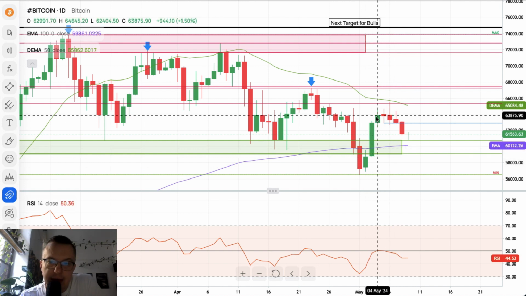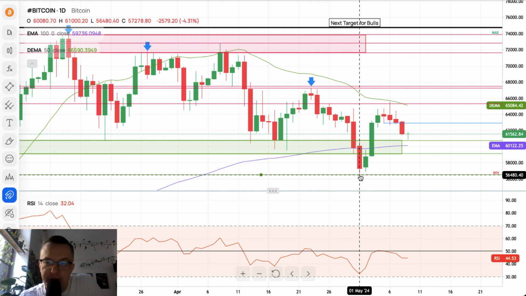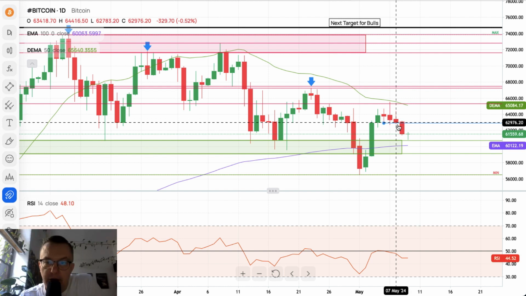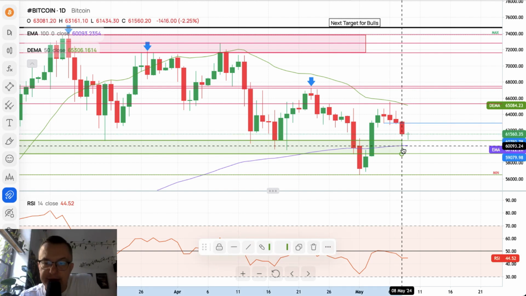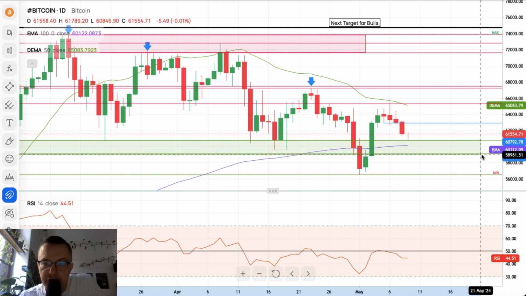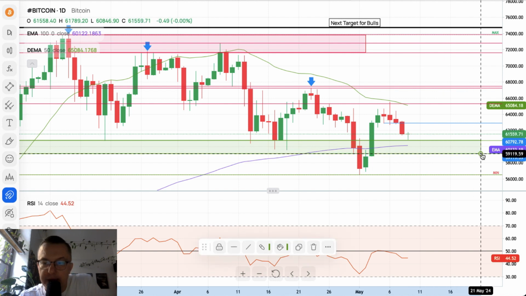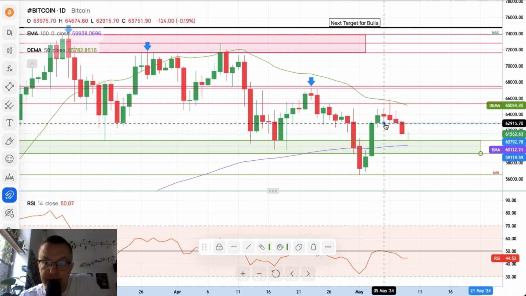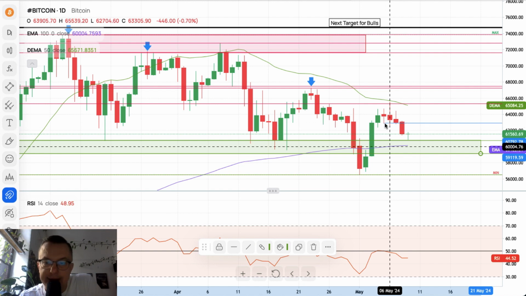We got 3 days up, very nice reversal from the lows at 56,480, and then we got the potential reversal candle, confirmation, extension, and as you can see today, the bulls, let me just move my demand zone, the bulls are trying to break to the upside again, but there is no breakout to the upside if the level of 62,915 is not violated.